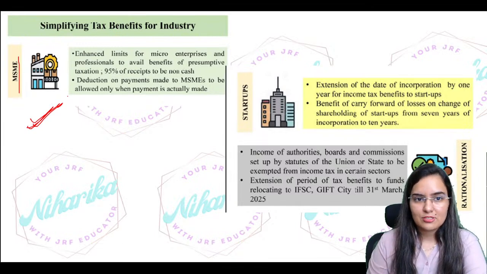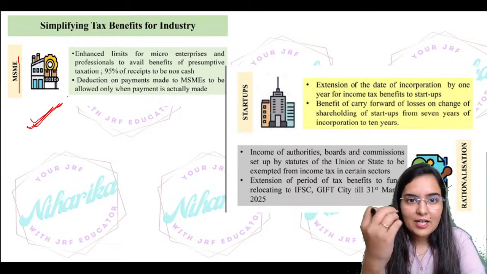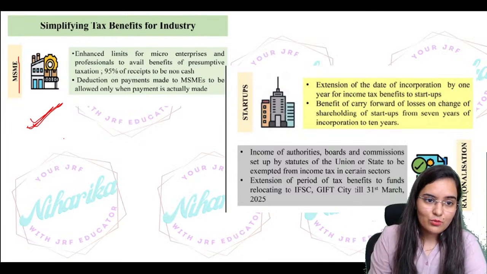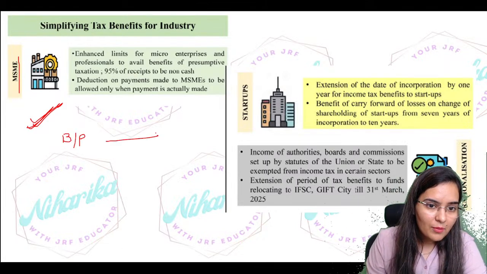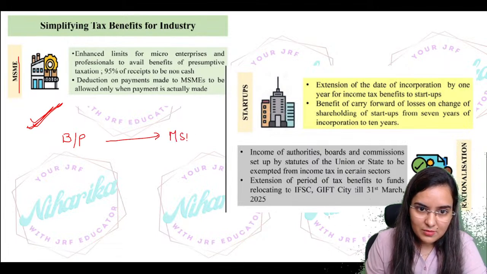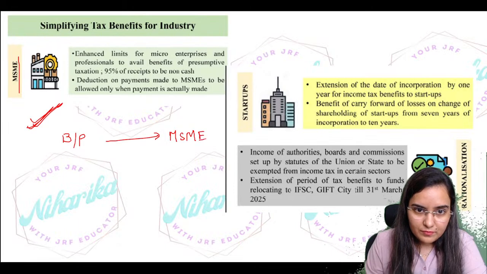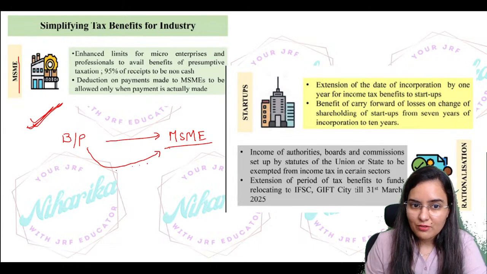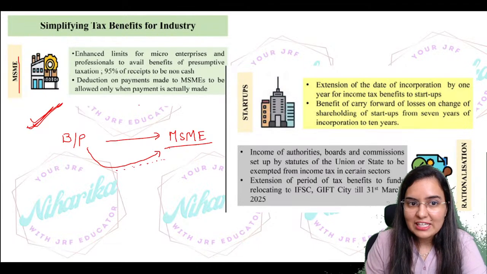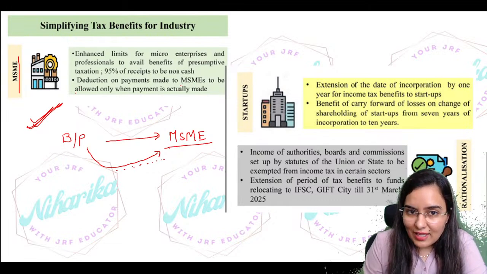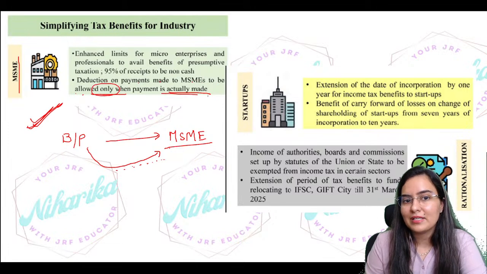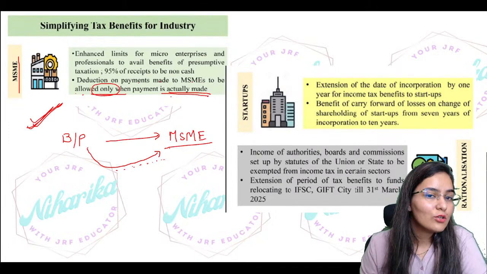If you are a business person, if you are connected to MSME, you are doing business with MSME. So whenever you will be doing the payment to the MSME, at the time of actually making the payment, you can take the deduction. So deduction on payments made to MSME is to be allowed only when the payment is actually made. On an accrued basis it will not work.